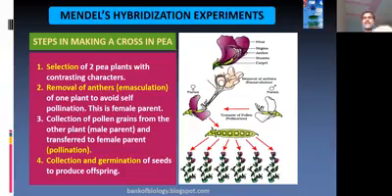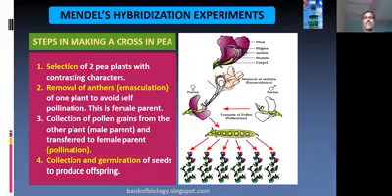Artificially, I take another flower, and from that flower the anther is transferred to the flower where I have removed the anthers, so that it gets pollinated. Then comes collection and germination of seeds to produce offspring. The seeds are collected and germinated, and after that we observe the result. These are some of the steps for crossing in pea plants.